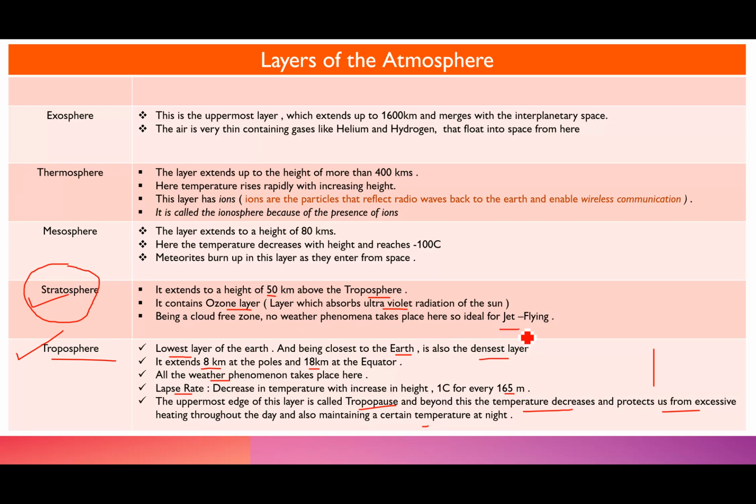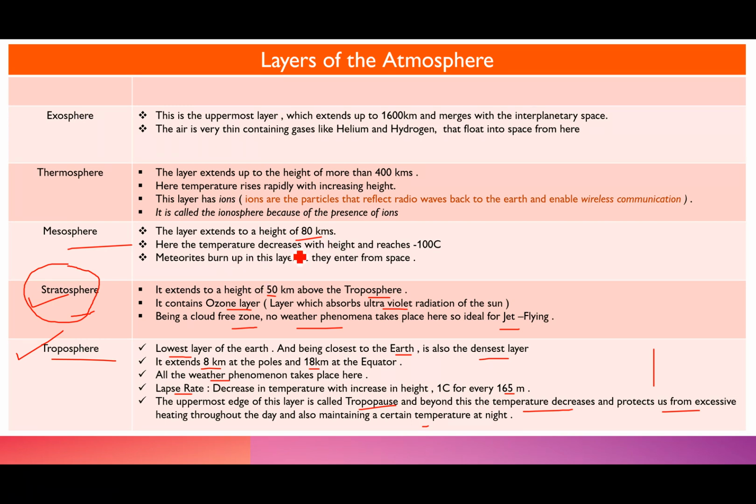Why do you think this would happen? Because the stratosphere is a cloud-free zone. That means no weather phenomena take place. So, the stratosphere is ideal for jet flying. The next thing is your mesosphere. Now, this layer extends up to a height of 80 kilometers.